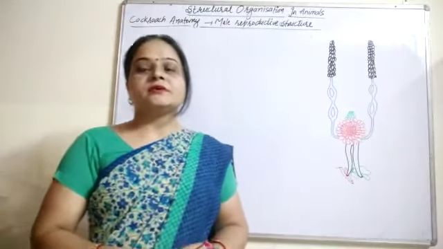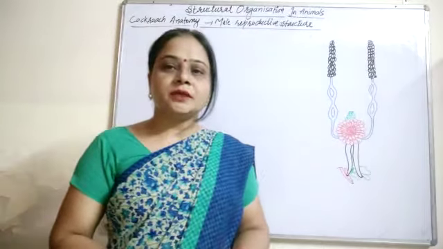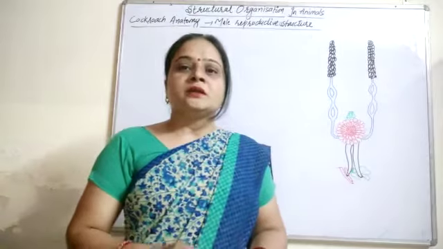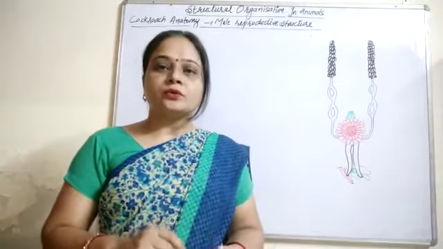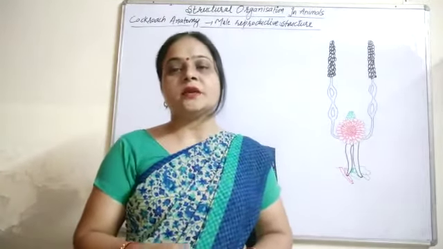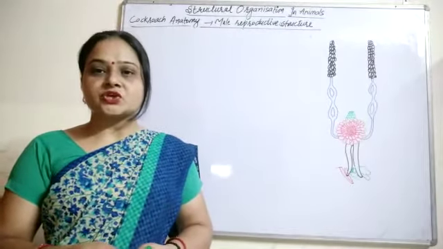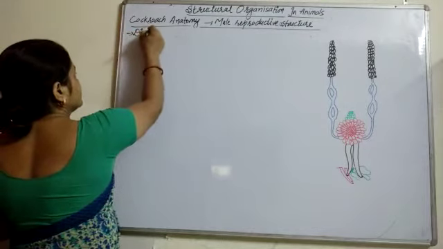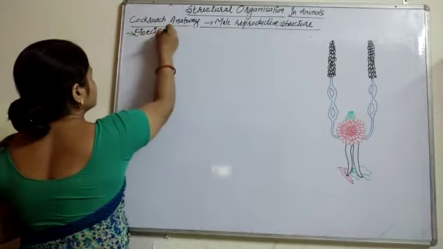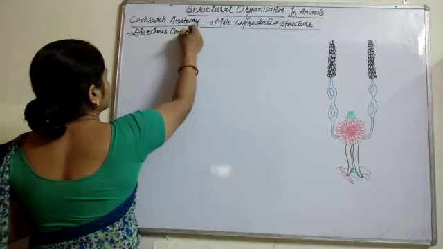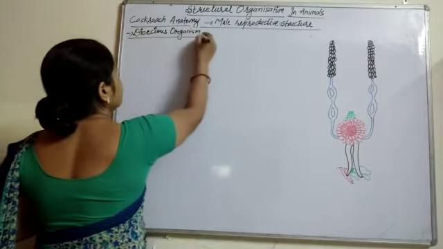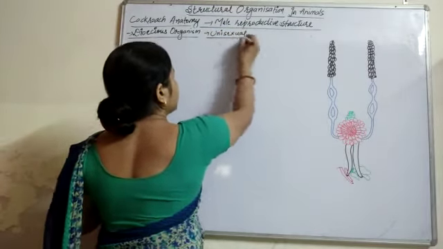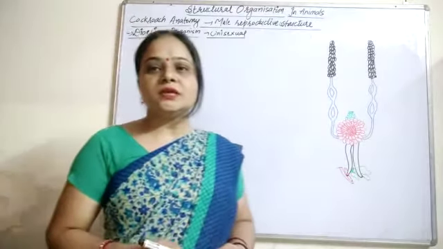In this video, we will study the cockroach anatomy, which contains the male reproductive system. As we know, cockroaches are dioecious organisms. Dioecious means unisexual. So we can write: the cockroach is a dioecious organism. This means sexes are separate here. The condition is unisexual.